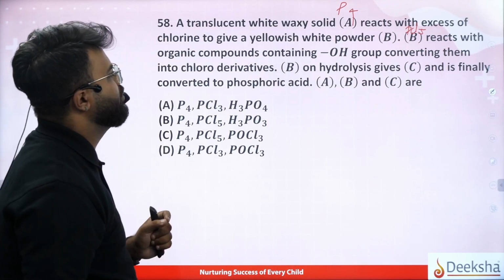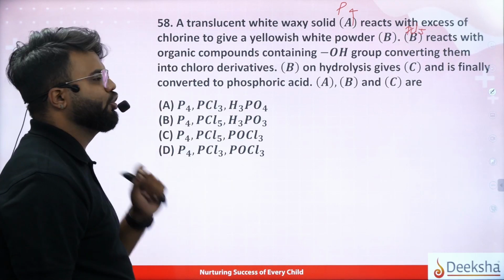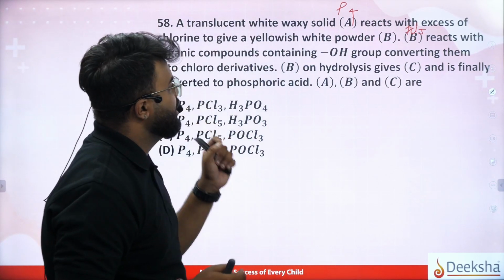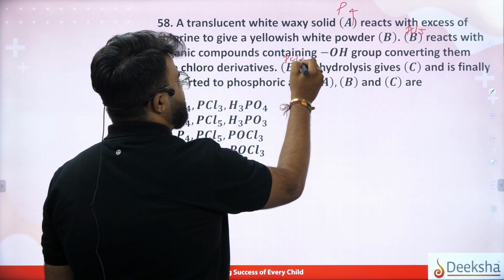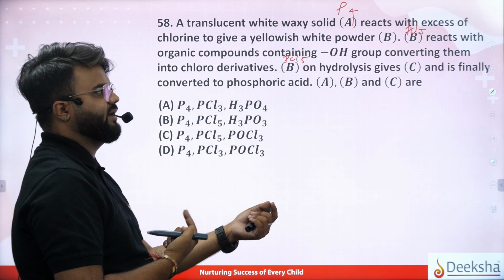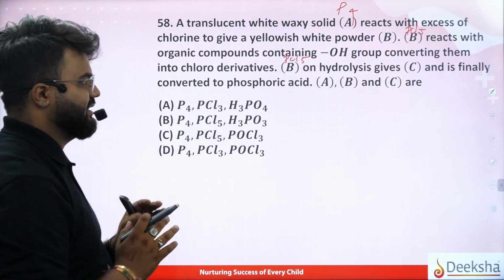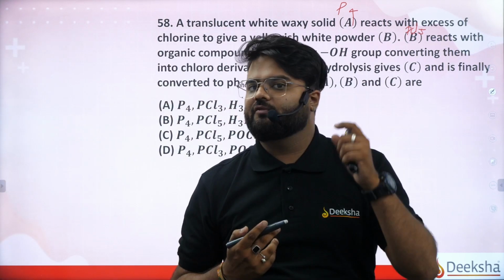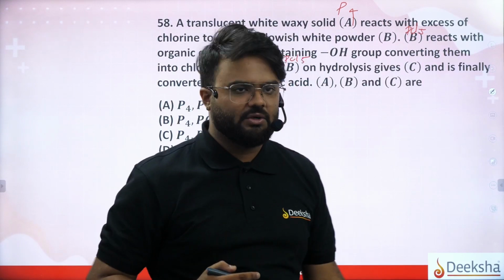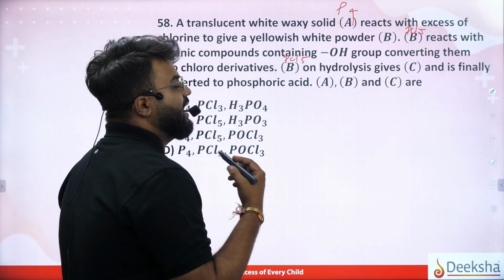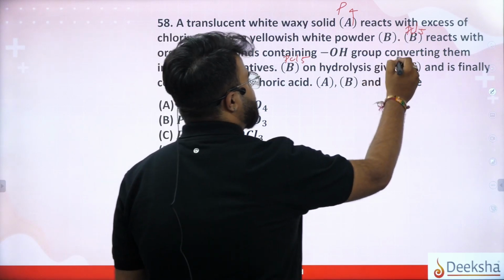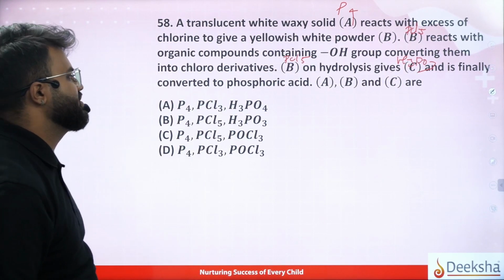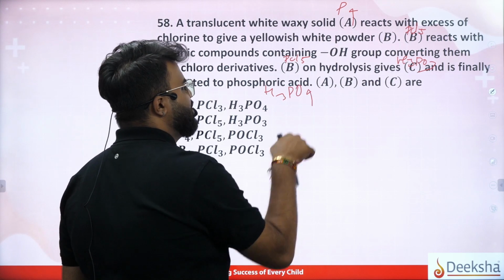Phosphorus pentachloride reacts with an organic compound containing OH group, converting it into a chloroderivative. And on hydrolysis of phosphorus pentachloride we get C, and this finally converts into phosphoric acid. We know that on partial hydrolysis of phosphorus pentachloride, we get phosphorus acid, that is H3PO3, and it converts into phosphoric acid, that is H3PO4.